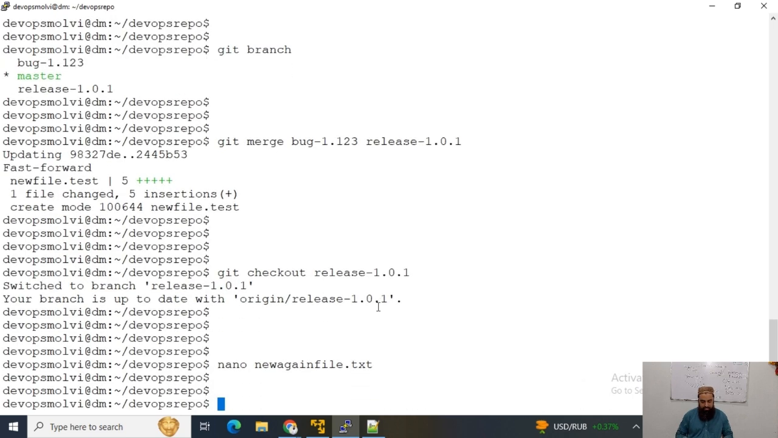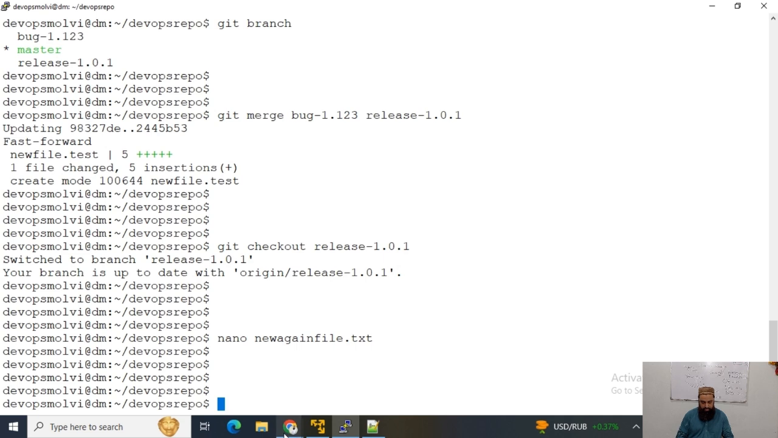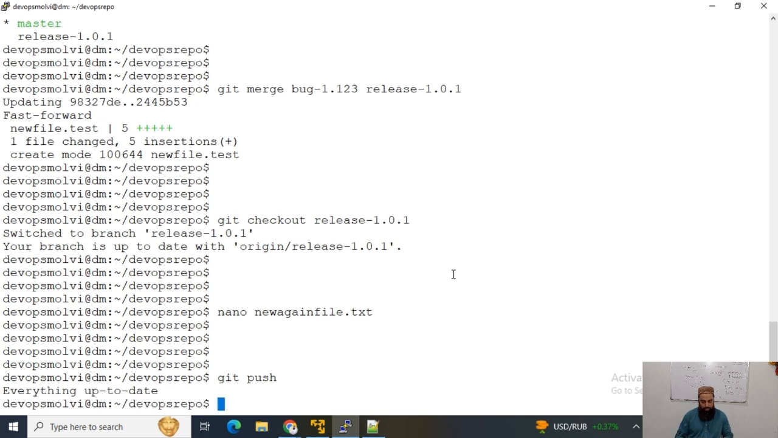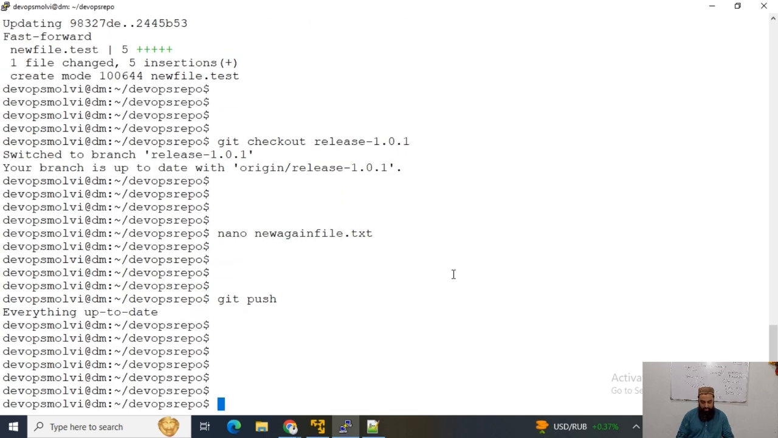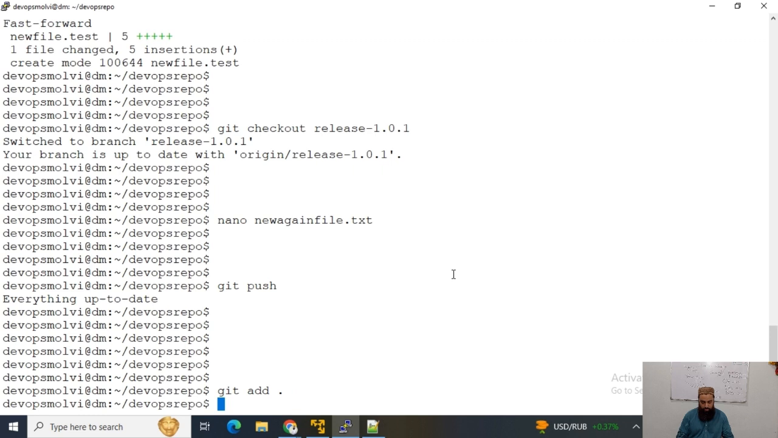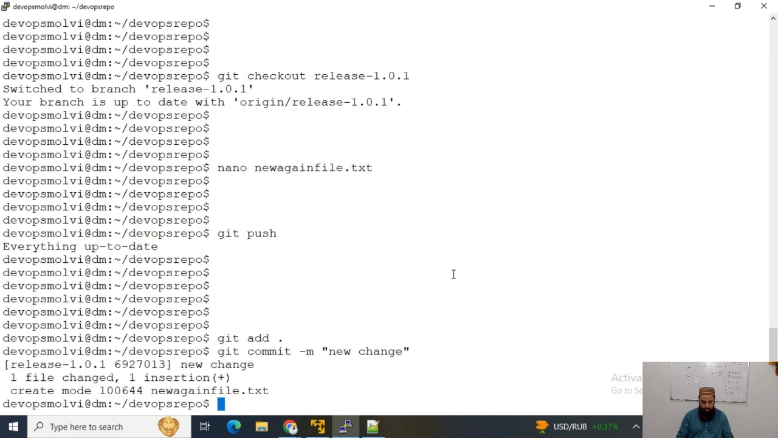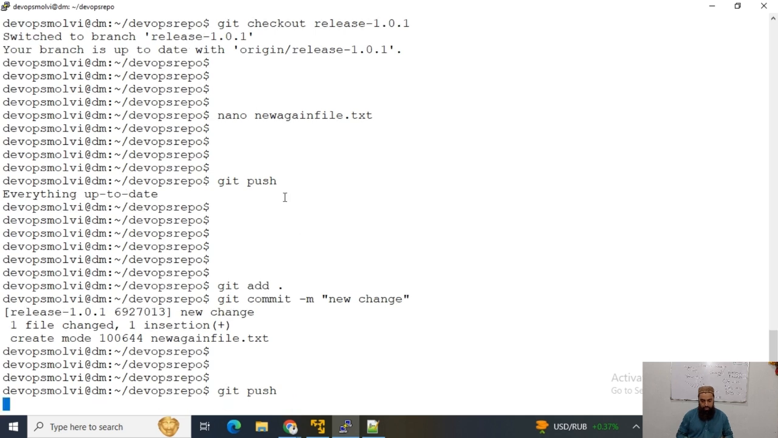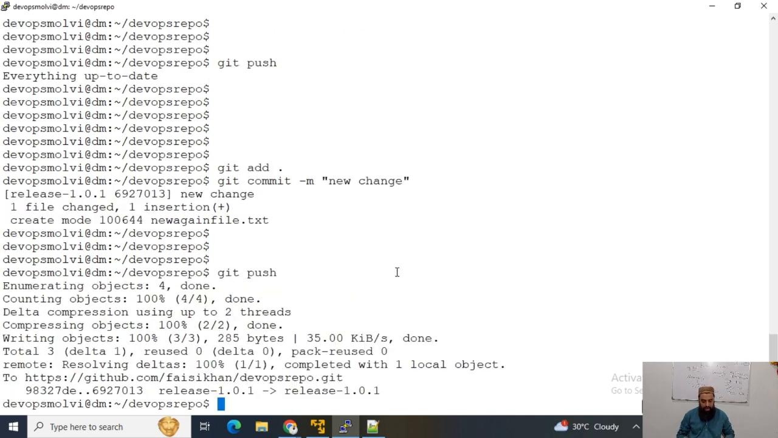I have made this change. Okay, and git push. Let us push this to release 1.01 branch. So git add this, git commit -m new change, and now I will push it to the release 1.01 branch. So you saw that I have pushed the changes in my release branch.